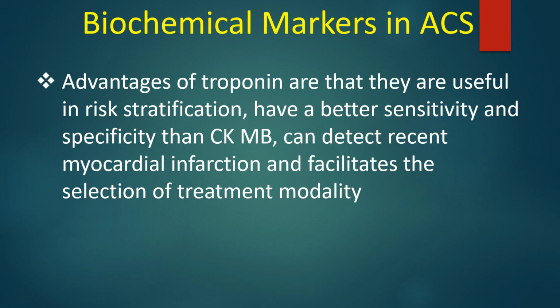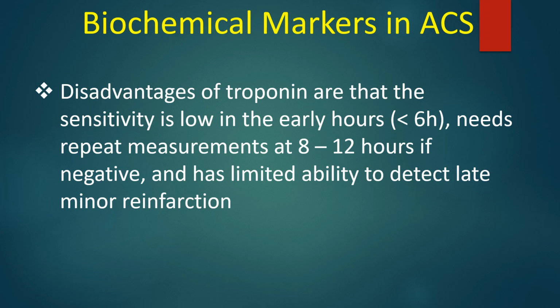Advantages of troponin are that it is useful in risk stratification, has a better sensitivity and specificity than CKMB, can detect recent myocardial infarction, and facilitates the selection of treatment modality. Disadvantages of troponin are that the sensitivity is low in the early hours, it needs repeat measurements at 8 to 12 hours if negative, and has limited ability to detect late minor reinfarction.